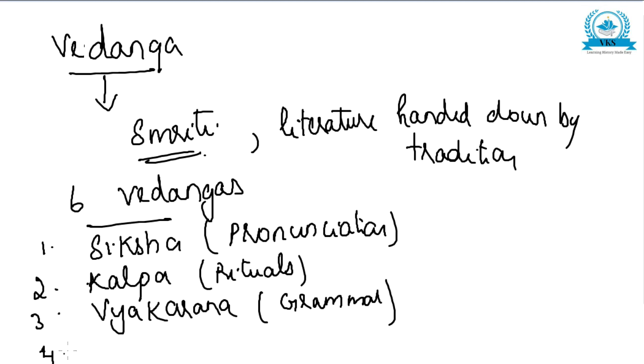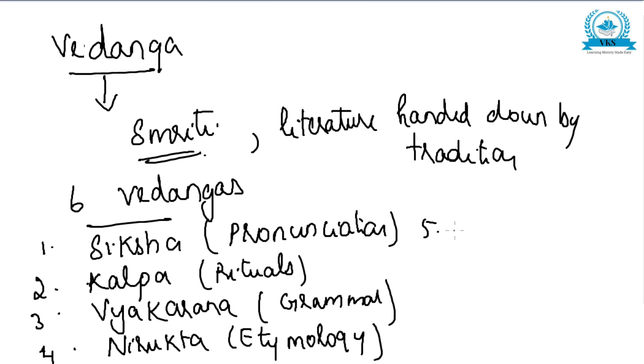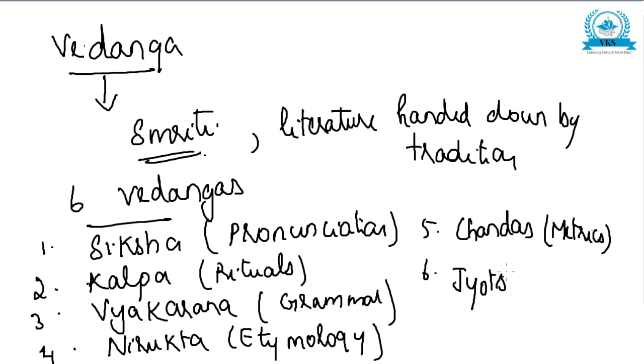Then the fourth one, Nirukta, dealing with etymology. The fifth one, Chandas, dealing with metrics. And the last Vedanga, Jyotisha, from the name you understand, astronomy.